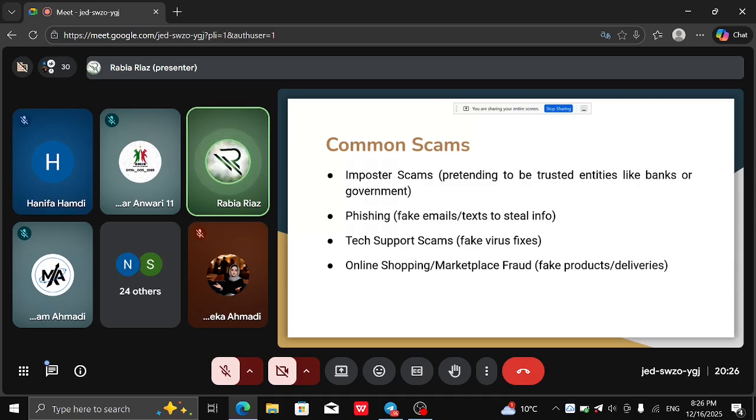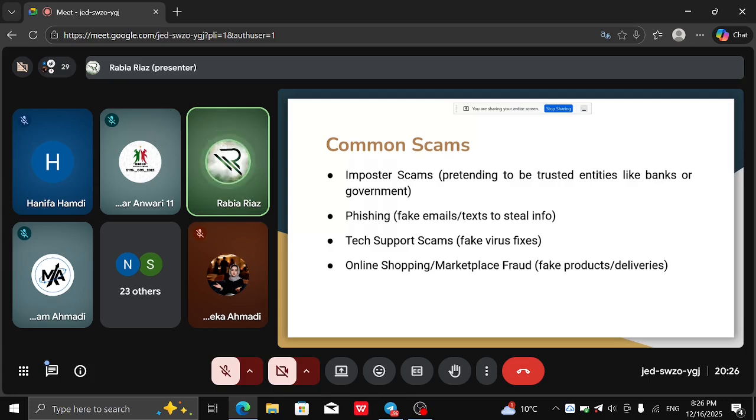Then he will say, oh, I sent more money accidentally, can you please return the change back? And you will transfer the change back. What is happening here is you received no money, but you are sending actual money. That is also a scam. The online shopping or marketplace scam can be from the seller or the buyer side.